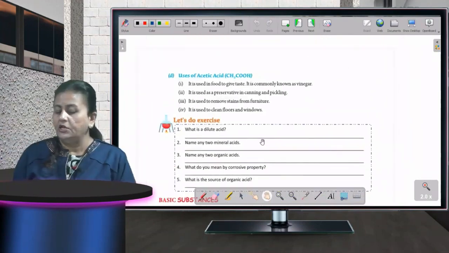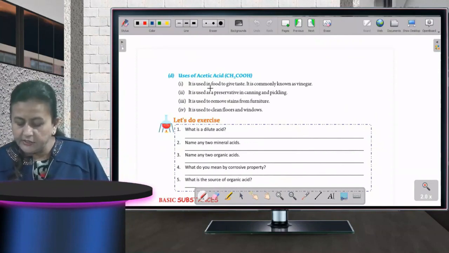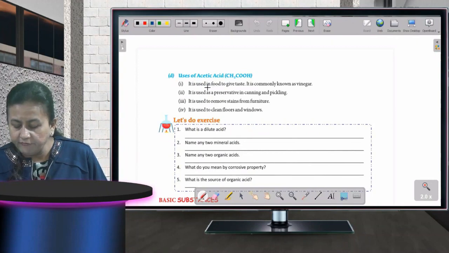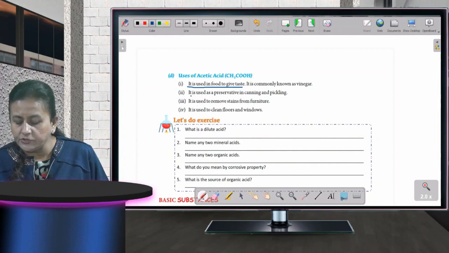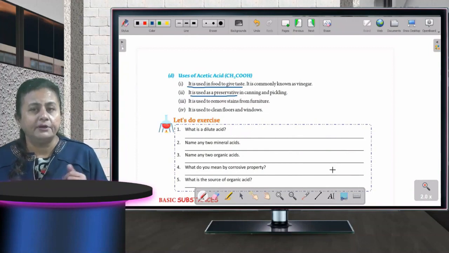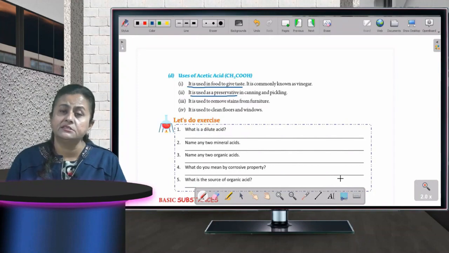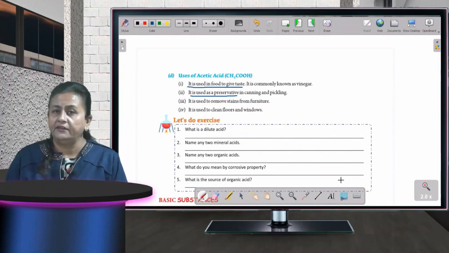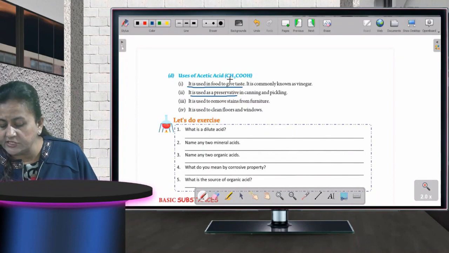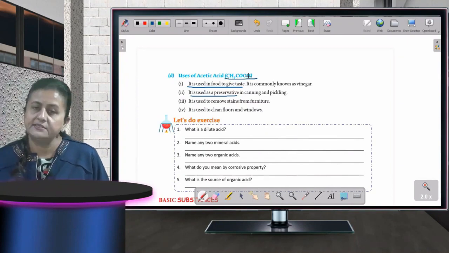That is uses of acetic acid. It is used to add taste in your food. It is used as a preservative when you're putting some sort of pickle. Your mama puts pickle, aam ka achar, nimbu ka achar, mirch ka achar. Whenever she is making it, she is adding this acetic acid, and the chemical formula for that is CH3COOH.